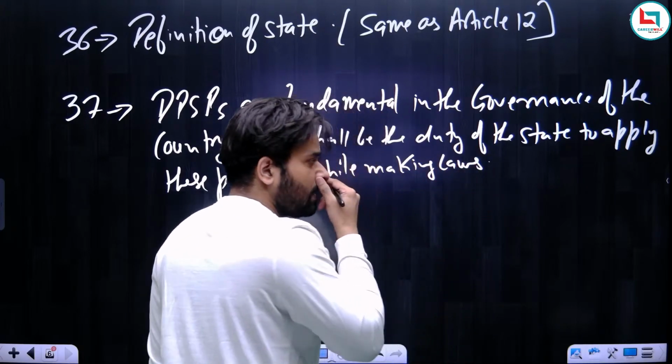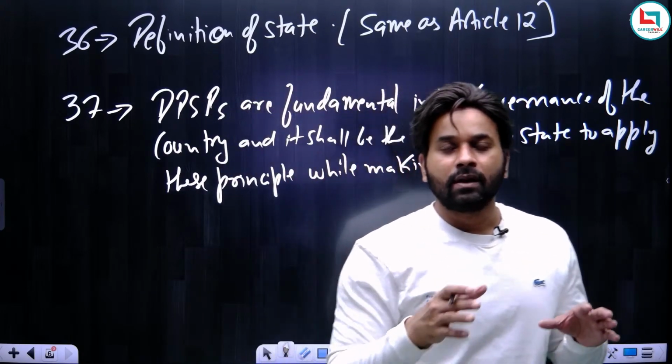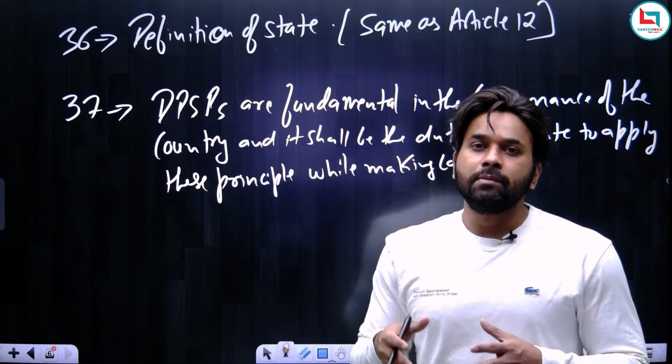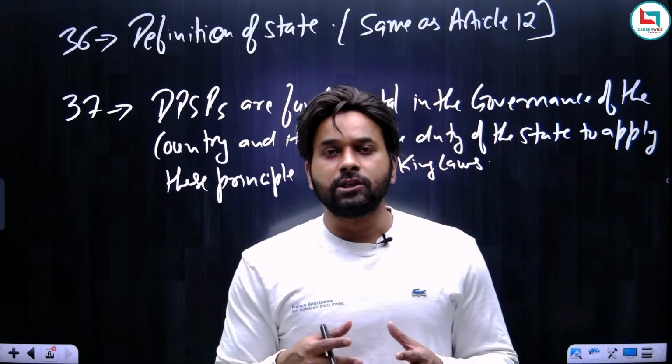So according to Article 37, these principles are fundamental in the governance of the country, and it shall be the duty of the state to apply these principles while making laws.